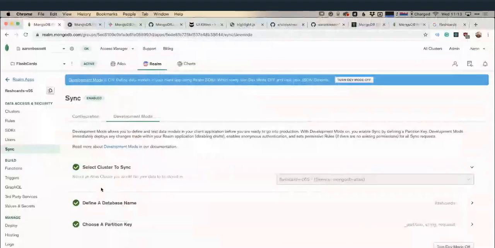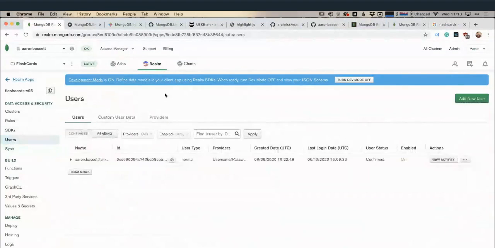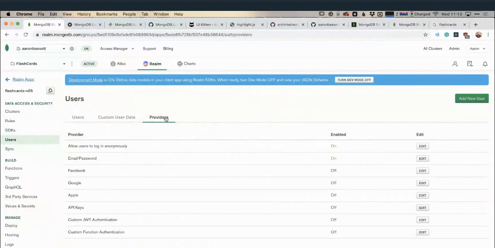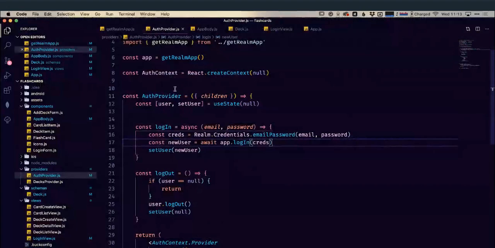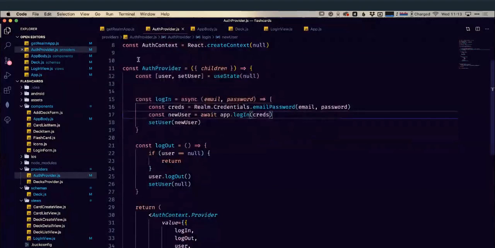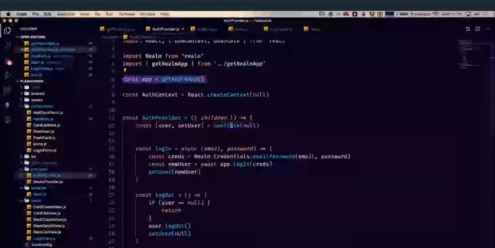We're using the built-in authentication within Realm, so we didn't need to provide a schema for that. We're just using the structure of credentials that are already there. But we still had this auth provider, which was how we interacted with Realm. We can see here we're getting our Realm app, did our logins, logouts, all that kind of stuff.